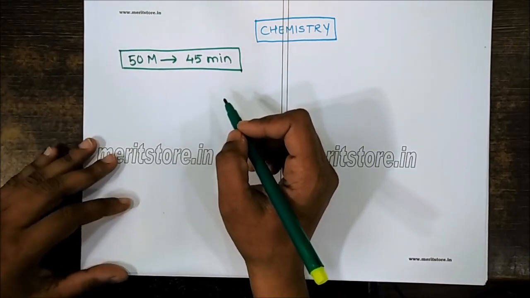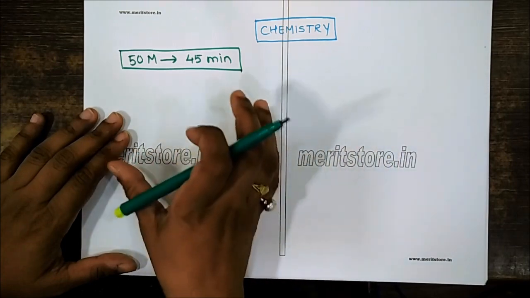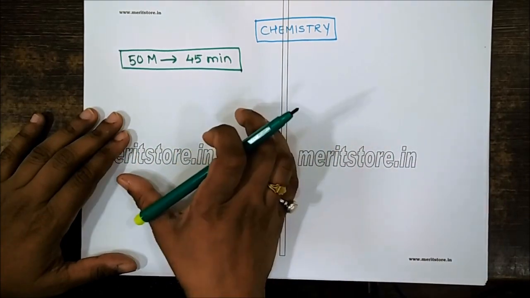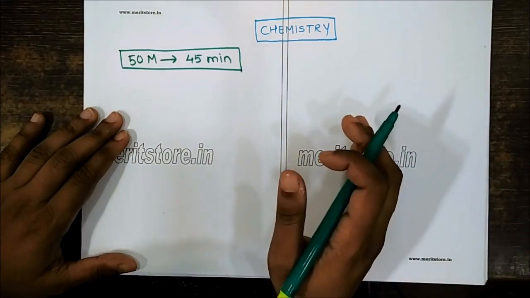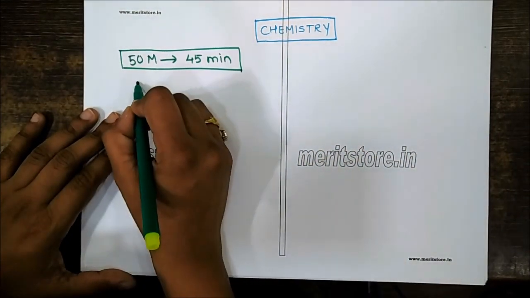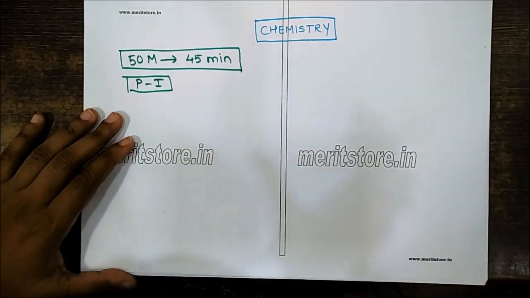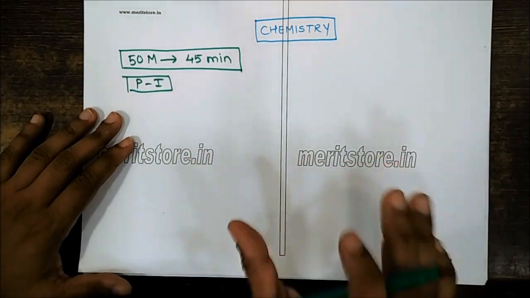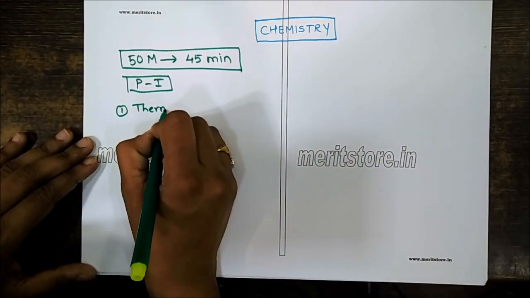Now, our chemistry has been divided into two parts: paper 1 and paper 2. Let us first talk about chemistry paper 1. From chemistry paper 1, students must go for these chapters. They are the most important ones. The first one is thermodynamics.